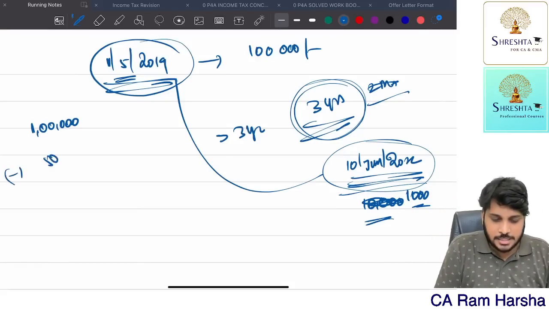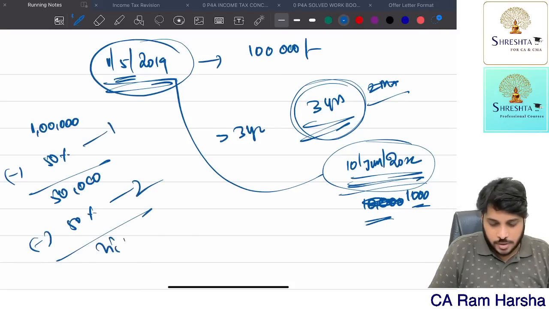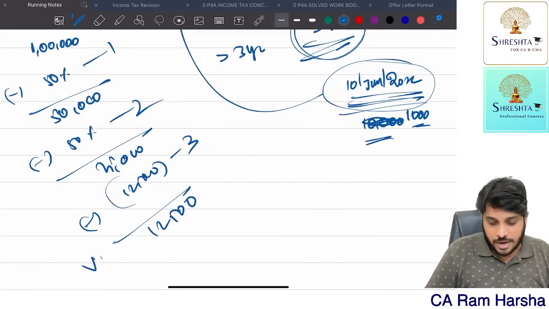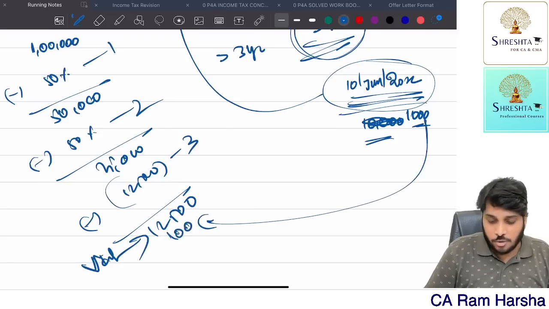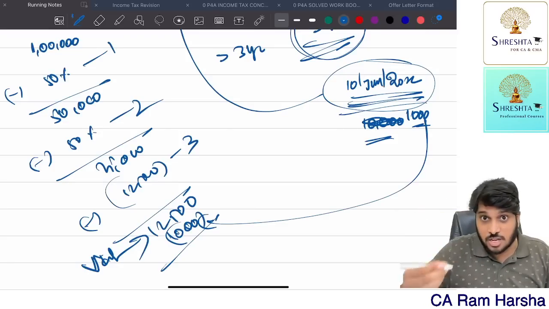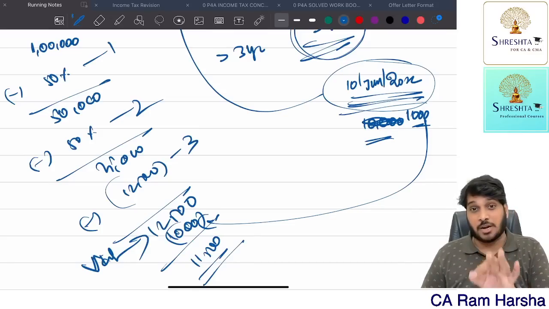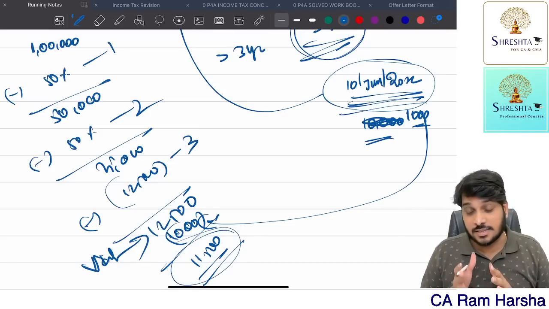So 1 lakh minus 50%, you will get 50,000. Minus again 50%. This is for the first year. This is for the second year, 25,000. Again claim depreciation for the third year, 12,500. So the value of the asset is 12,500. The employee paid how much? 1,000 rupees he paid and got 12,500 worth of asset. 11,500 is taxed as perquisite. 11,500 rupees is treated as perquisite in the hands of the employee.